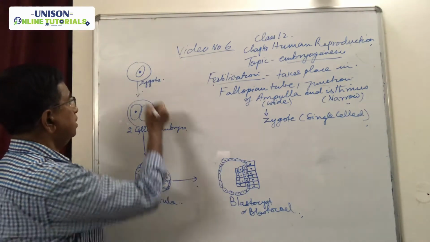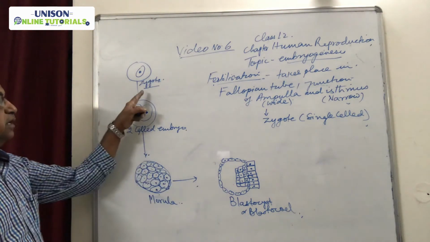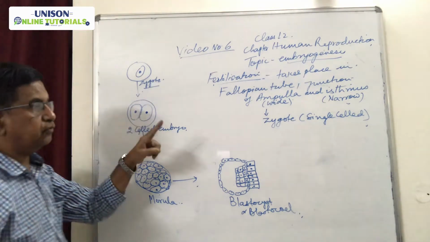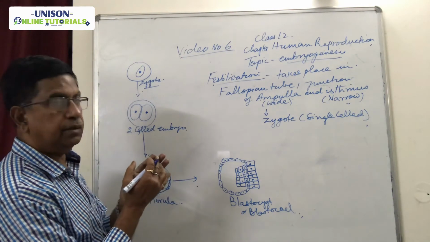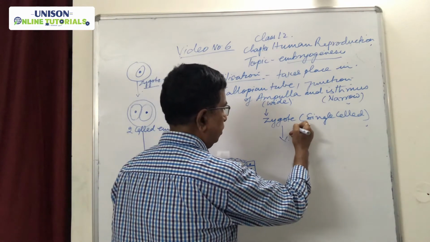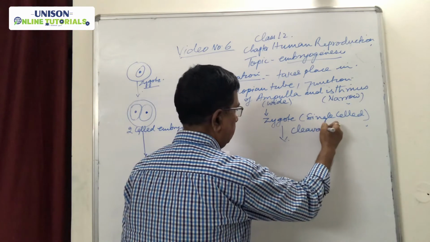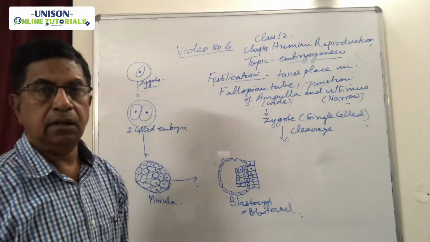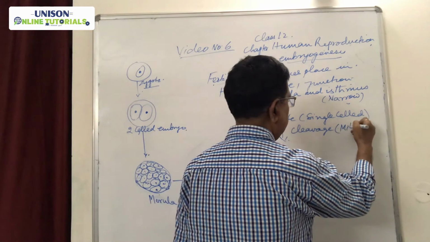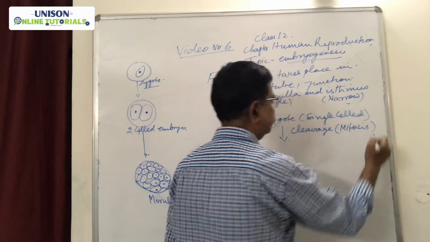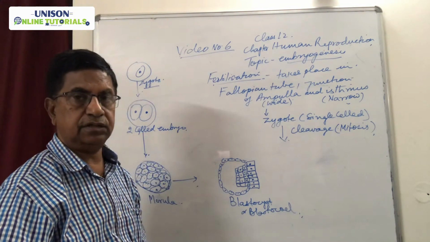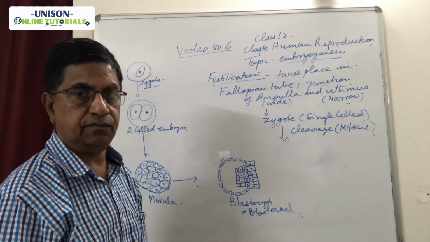Now you can see here, this is the diagram of the single cell zygote. Now this zygote is formed in the fallopian tube. So immediately after formation, the zygote undergoes cleavage. Now what is cleavage? Cleavage is a mitosis type of cell division. The zygote undergoes repeated and fast mitosis cell division.